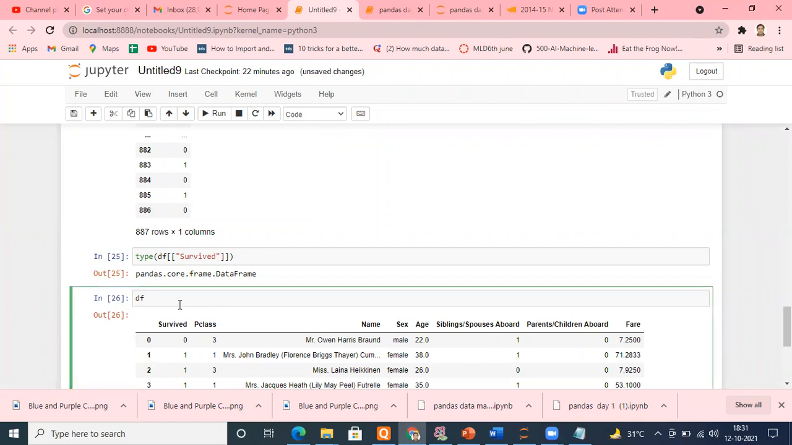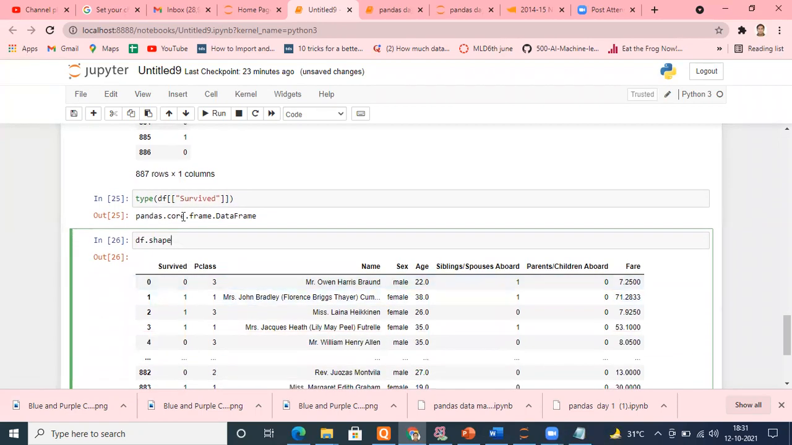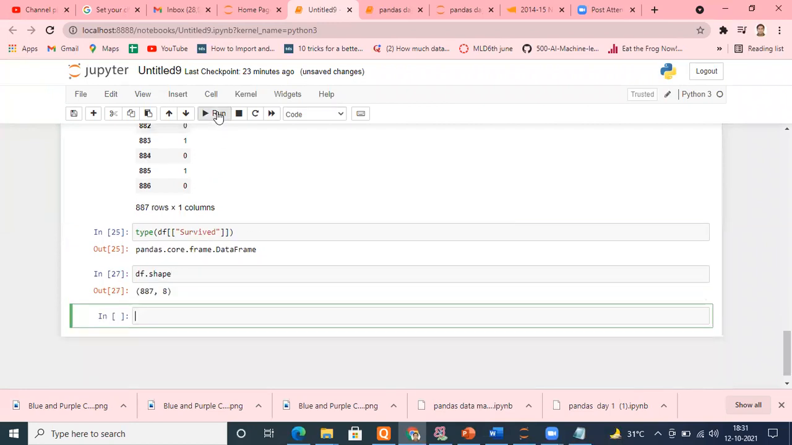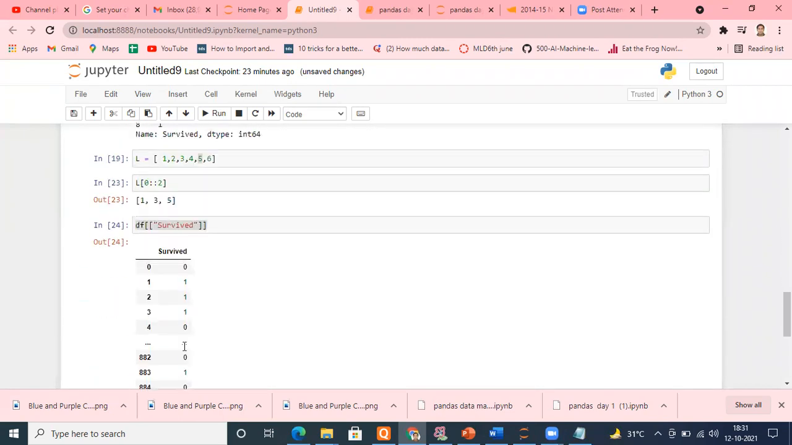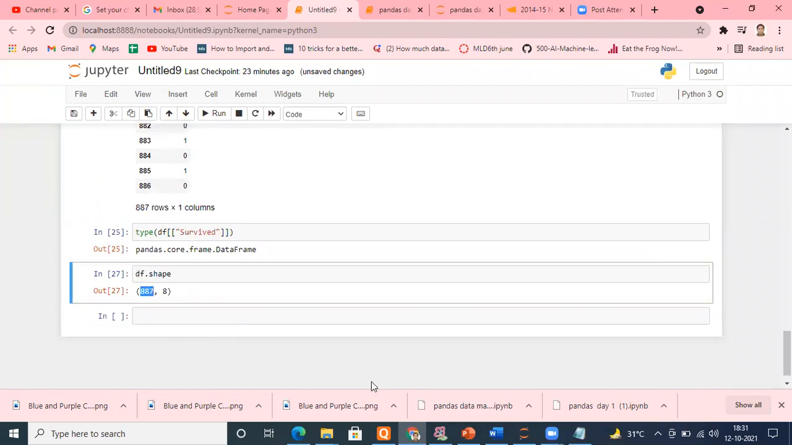Just see, I'm typing here df.shape. Remember this shape attribute we also studied in NumPy. That's why I told you it is built on top of NumPy, so it is also available here. Let me run this. See what it is telling me: this data set has 887 rows and 8 columns.